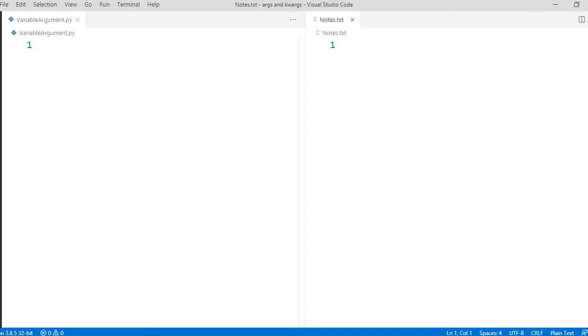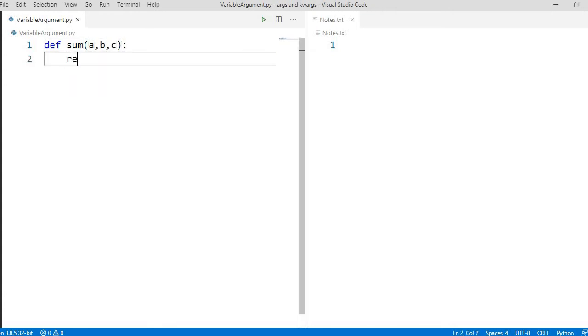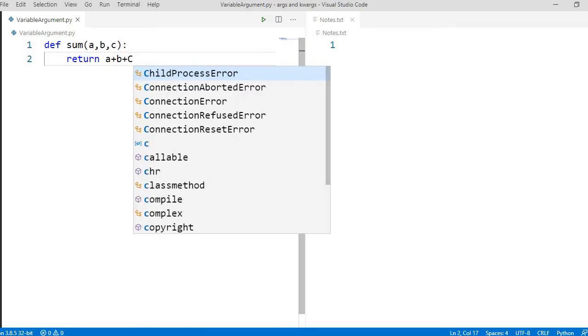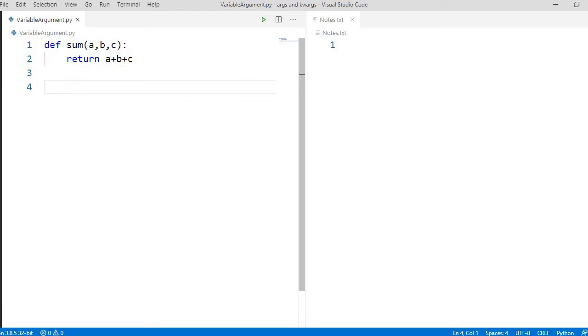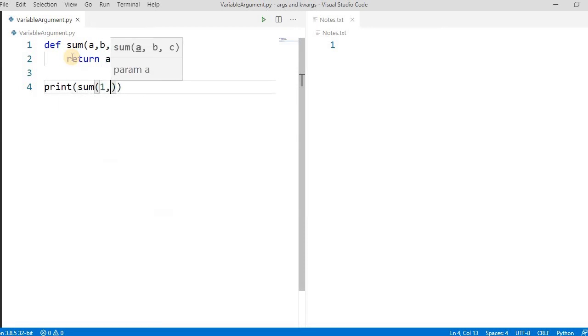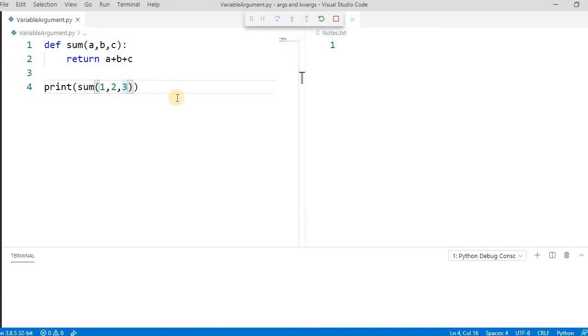Let's start with this. In Python, suppose we have one method, def sum, which takes 3 arguments and simply returns a plus b plus c. If you want to call it, you simply call print sum with 1, 2 and 3. We have to do this because these are fixed parameters. We know that it takes only 3 parameters. If we pass something like 4, then it will give you an error. Let's run this.